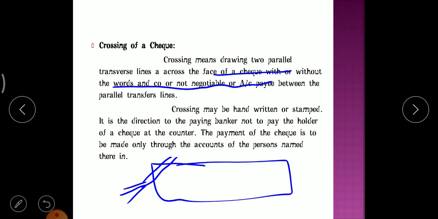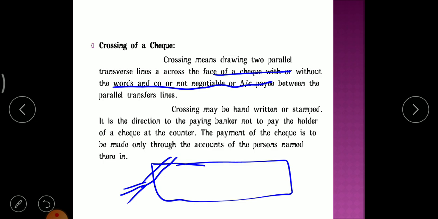So crossing means drawing two parallel transverse lines across the face of a check, with or without the words "and co." or "not negotiable" or "account payee" between the parallel transverse lines. This crossing may be handwritten, that is, done manually, or stamped.